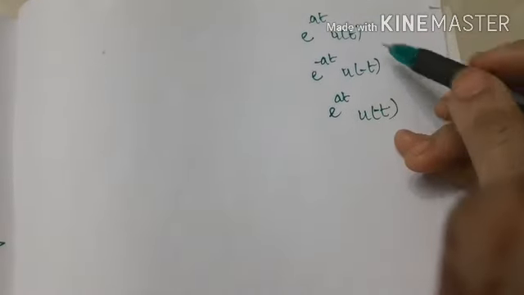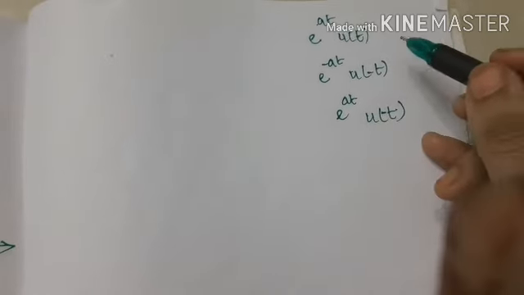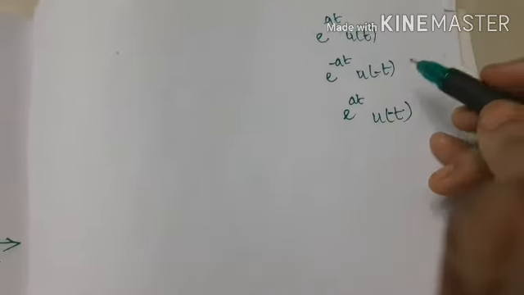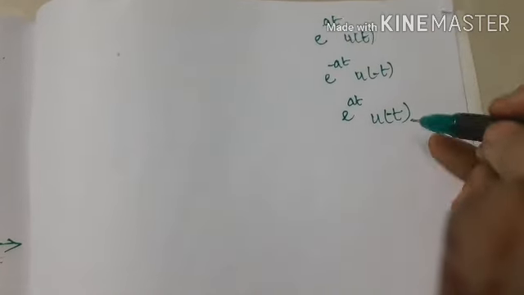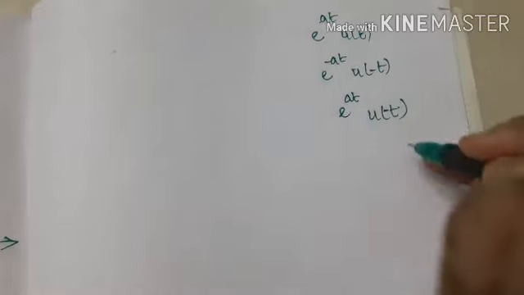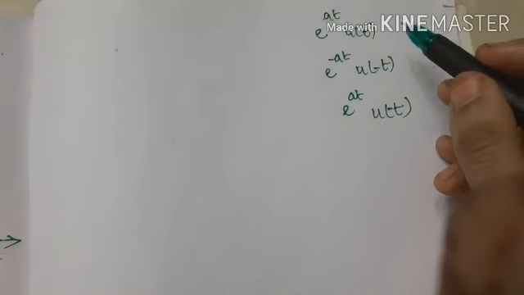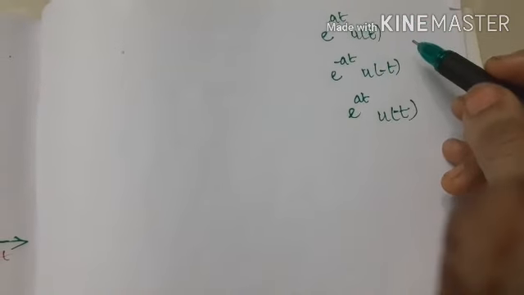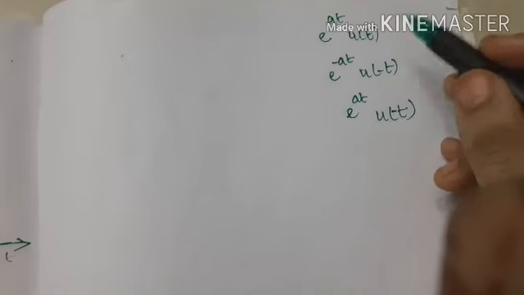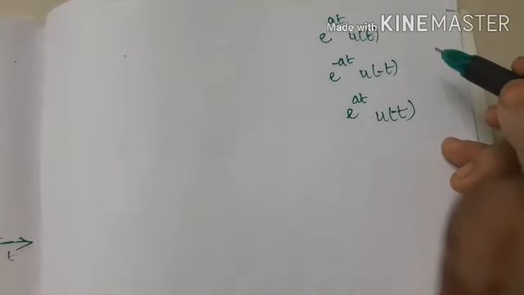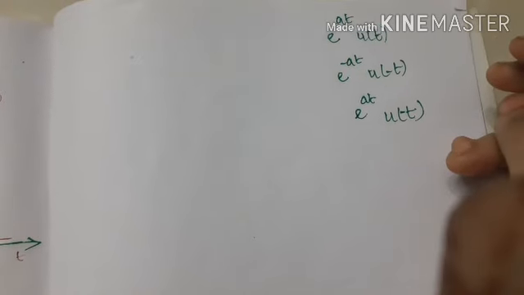Try to find the region of convergence for these three exponential signals and please mention it in the comment box. In our next session, I will explain how to determine the region of convergence for these three types of signals. Right? Try to solve it on your own. This is also very simple, like our first example. Right? You can do it. If you have doubts, do mention it in the comment box.